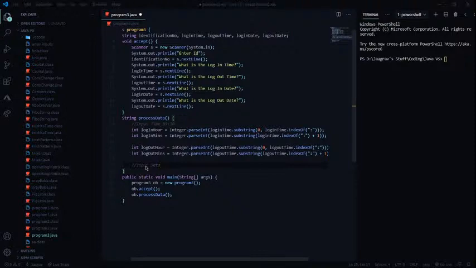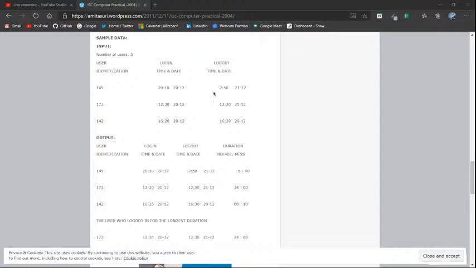So let's see how they are inputting the date over here. If you see, it's basically a dash over there. So that's how we know that this part is the year, this part is the date, and this part is the month, and the year is basically going to be the same. But if you see this properly, the person starts at 12:30, 2012, and he ends at 12:30, 2112. So of course that's 24 hours.